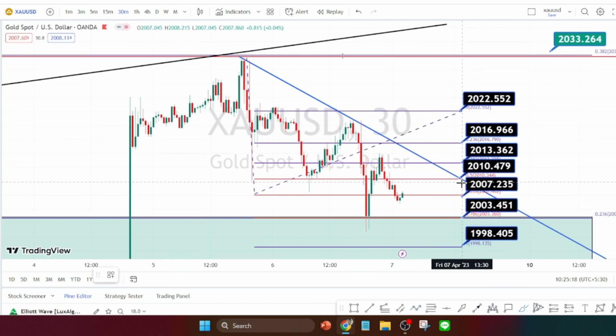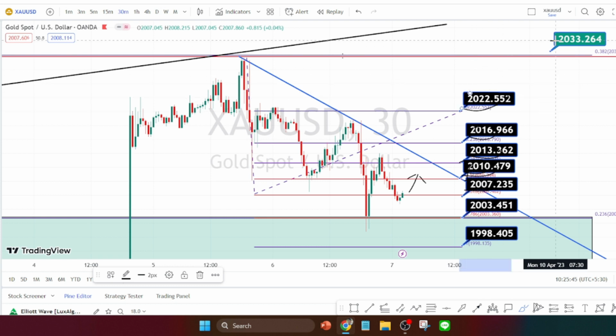So currently the price action is trading between the support level of 2007 and resistance level of 2010. And if the bullish side retracement continues breaking this previous resistance level of 2010, next level of resistance is going to be around 2013, 2016 and 2022. And we have the higher time frame resistance level which is going to be around 2033 or 2032.